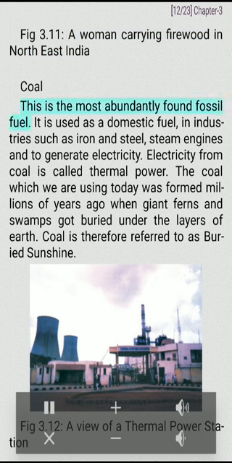Coal. This is the most abundantly found fossil fuel. It is used as a domestic fuel, in industries such as iron and steel, steam engines, and to generate electricity. Electricity from coal is called thermal power. The coal which we are using today was formed millions of years ago when giant ferns and swamps got buried under the layers of earth. Coal is therefore referred to as buried sunshine. Fig. 3.12. A view of a thermal power station.